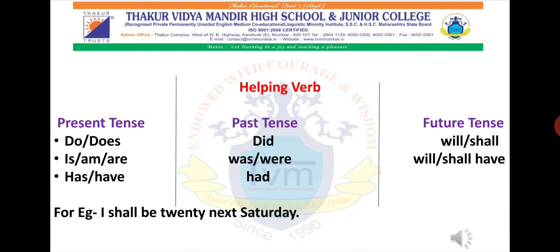Okay, let's move ahead. This is your helping verb. You all remember for present tense you had these helping verbs, and for past you had did, was, were, had, if you were paying attention. And now for future tense, your helping verb will be will, shall, or it can be will have, shall have.